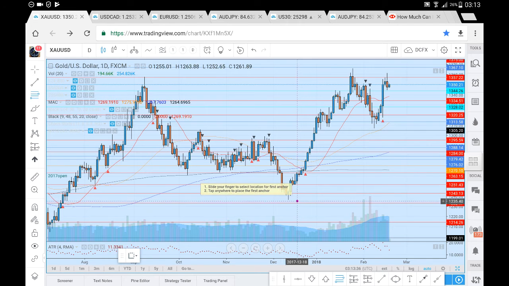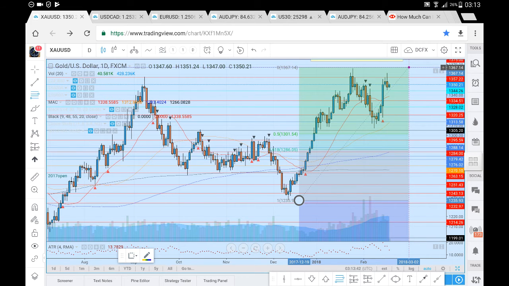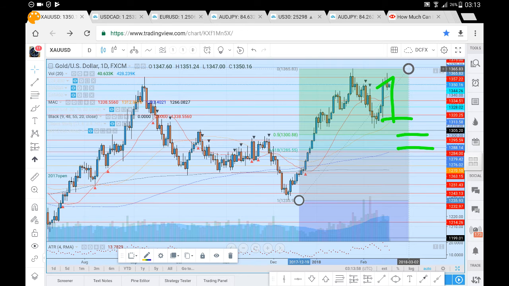Just taking a lot longer than I'd like. There we are. So if we do see that retracement back down, quite a deep retracement, we've got a 50 Fibonacci sitting at the 1300 level, and we've got 618 sitting at 1285. I won't anticipate prices moving down towards the 1285, the 618 Fibonacci.